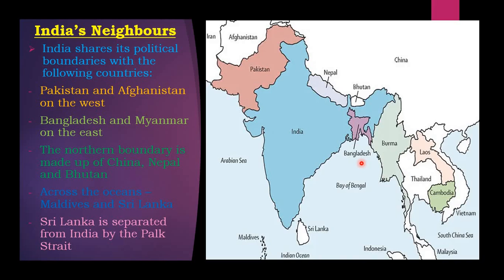The northern boundary is made up of China, Nepal and Bhutan.